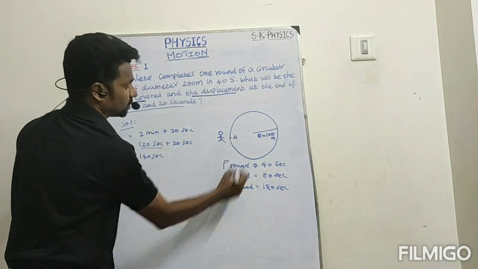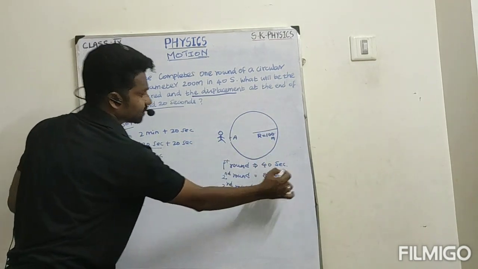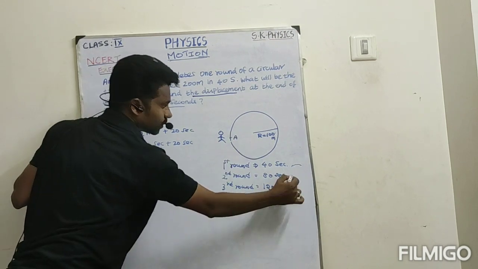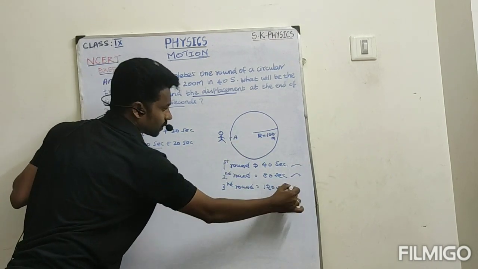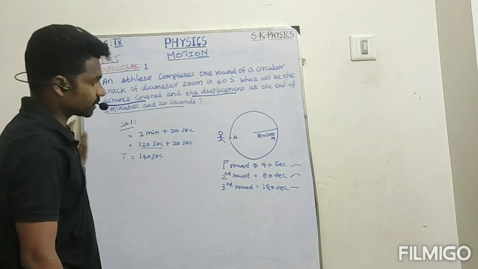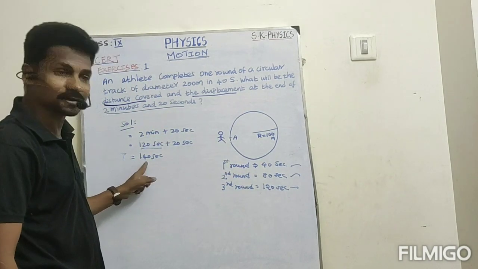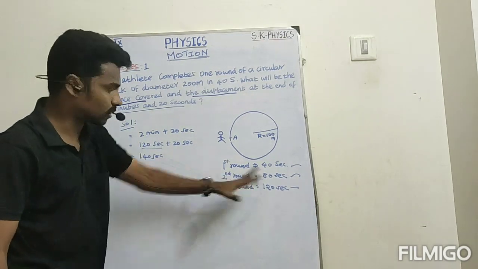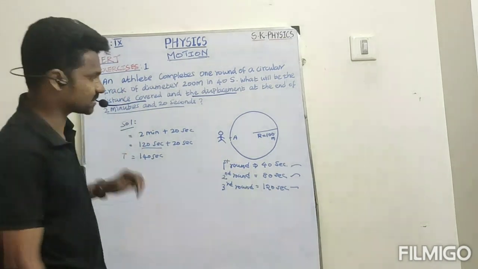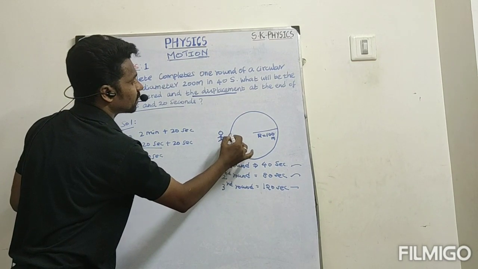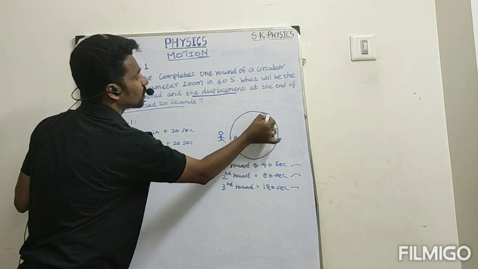So first round over, second round over, third round over. If we complete the fourth round, it means 160 will come. But total time is only 140. Already 120 came, so the remaining 40 is a shortage. So in the very last round, only a half round of the circle.